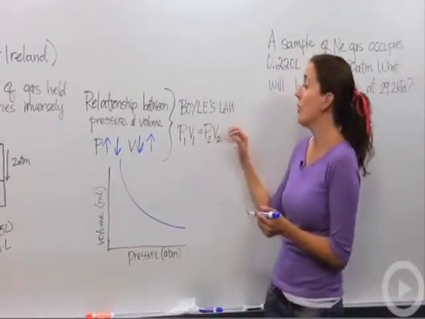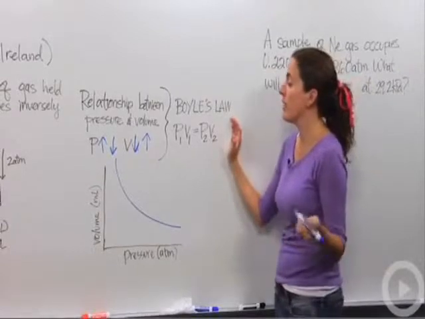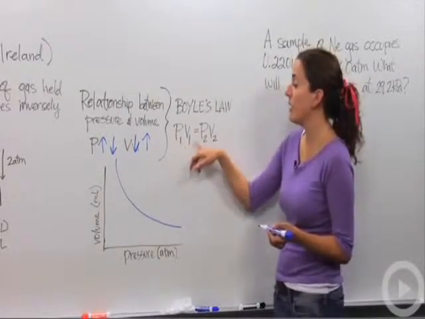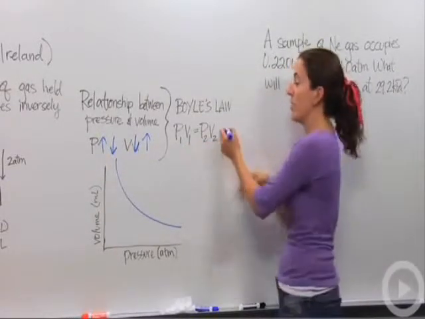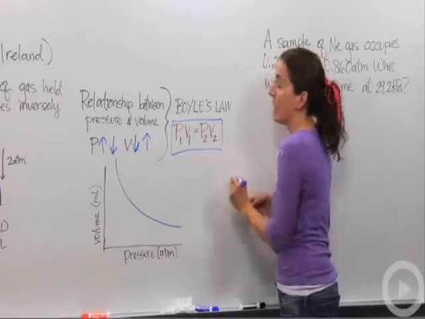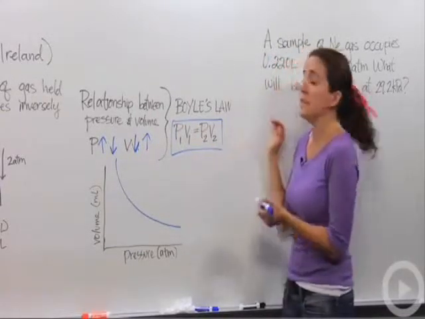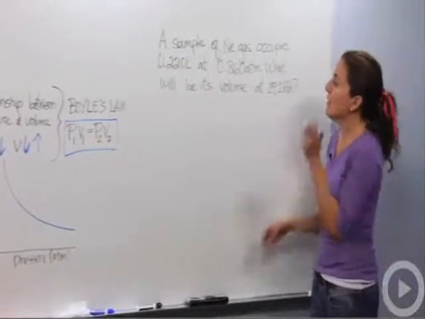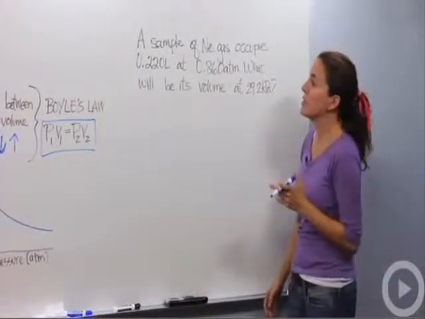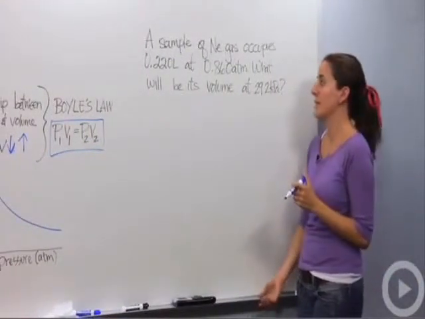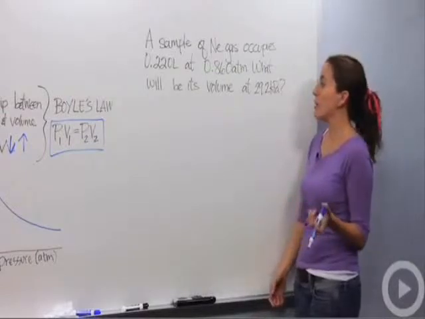All right, if we were to mathematically look at Boyle's Law, let's reiterate the fact that pressure 1 times volume 1 equals pressure 2 times volume 2, as we demonstrated earlier. That's our mathematical relationship. Okay, so let's actually put this into practice. Let's say you have a sample of neon gas that occupies 0.22 liters at 0.86 atmospheres. What will be its new volume at 29.2 kilopascals?